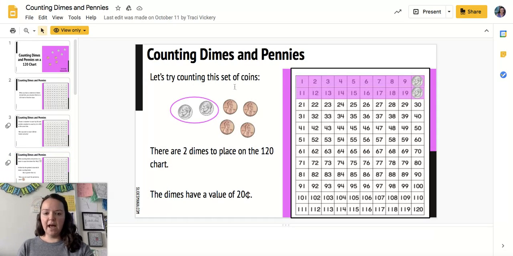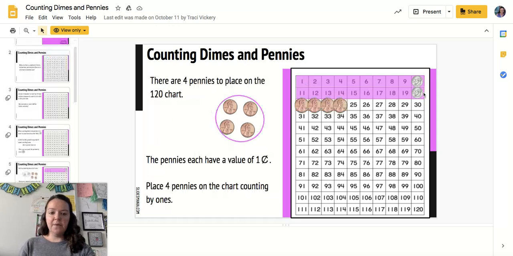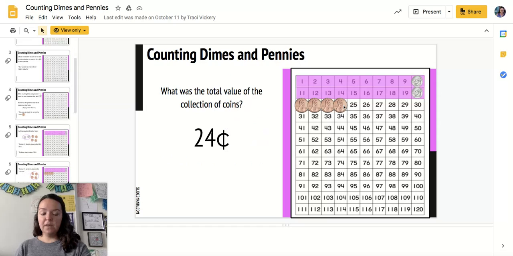Okay, so here we have this set of coins. We have 2 dimes and we have 4 pennies. I'm going to put my 2 dimes here on my hundreds chart, and we know that this is worth 10 and 20. Now I'm going to add my 4 pennies. I know pennies are worth 1 cent, so I'm going to count those by ones: 1, 2, 3, 4. Now I can count the value of this coin set, starting with the biggest number. So watch what I do: 10, 20, 21, 22, 23, and 24. That matches because, if you notice, the last coin we covered landed on 24. So that means we have a total of 24 cents between our 2 dimes and our 4 pennies.